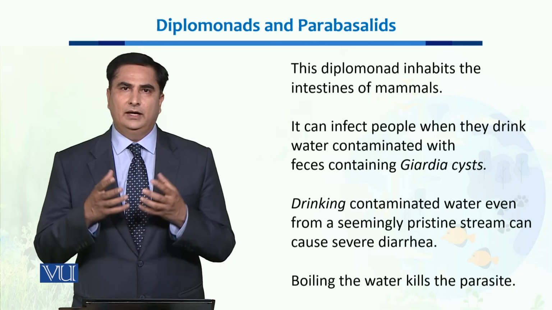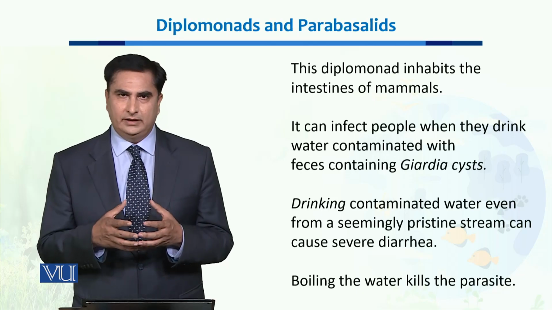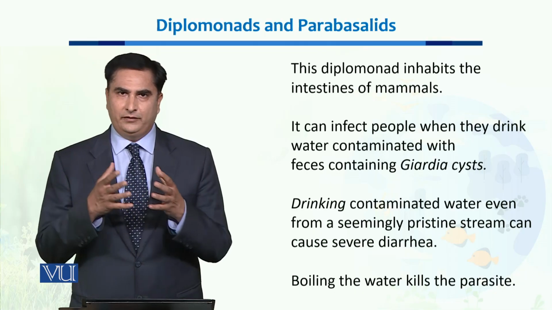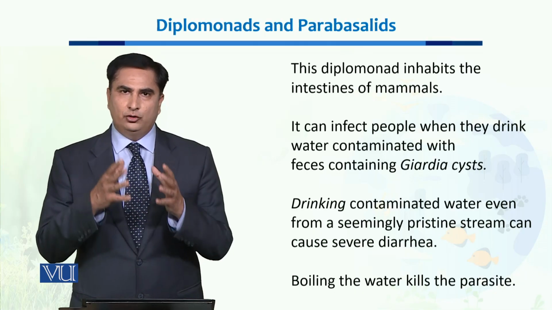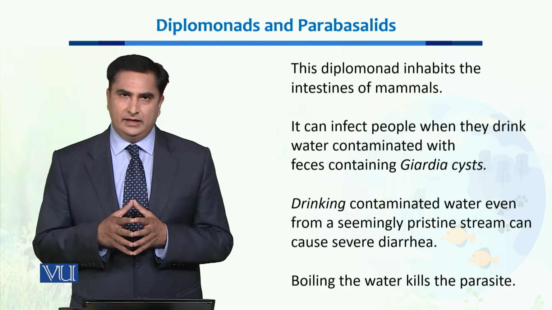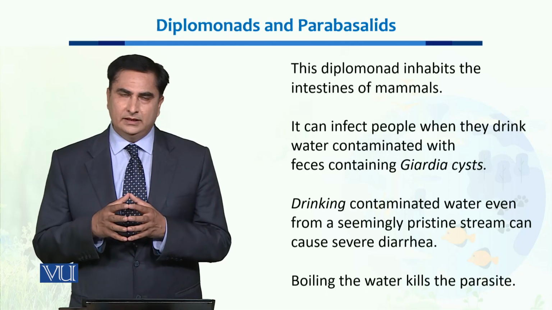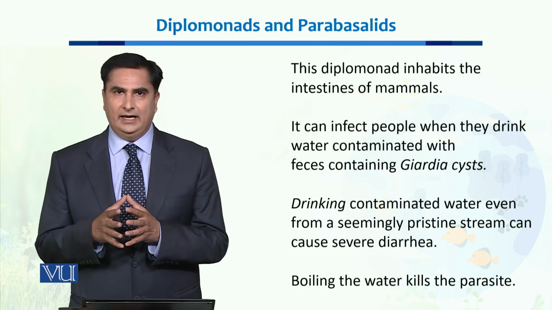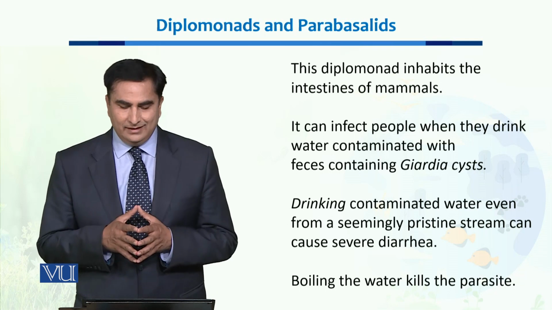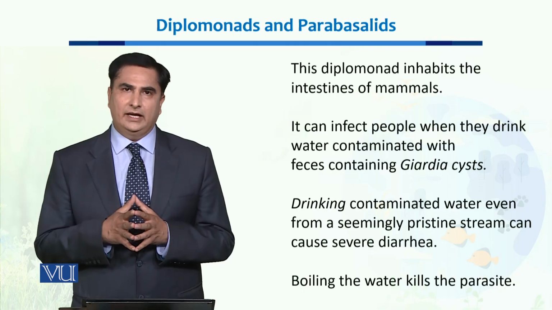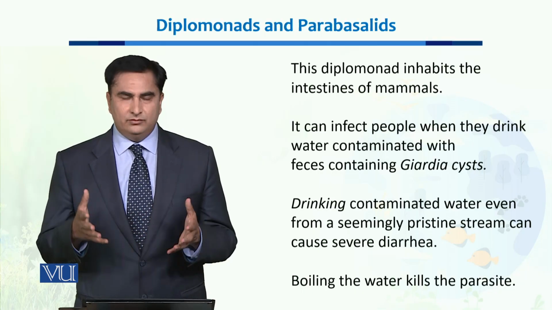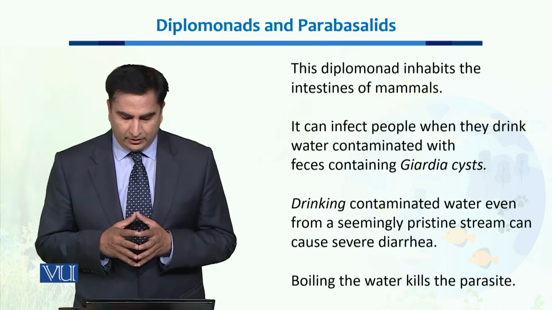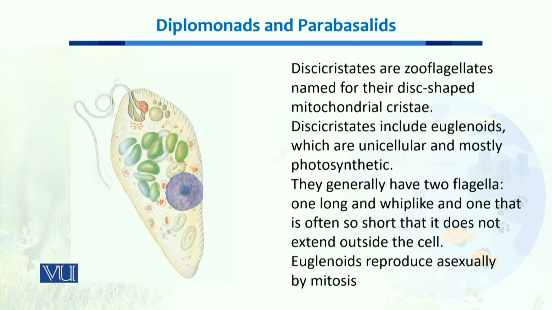So even a stream with very clean water in the mountains could be contaminated with the feces of different mammals, and those mammals can have Giardia in their feces. If it is contaminated and some humans drink that, it could result in severe diarrhea. Boiling this stream water can kill these microorganisms, these parasites.